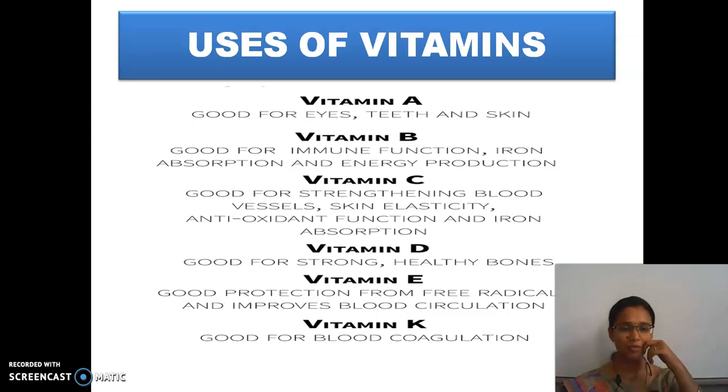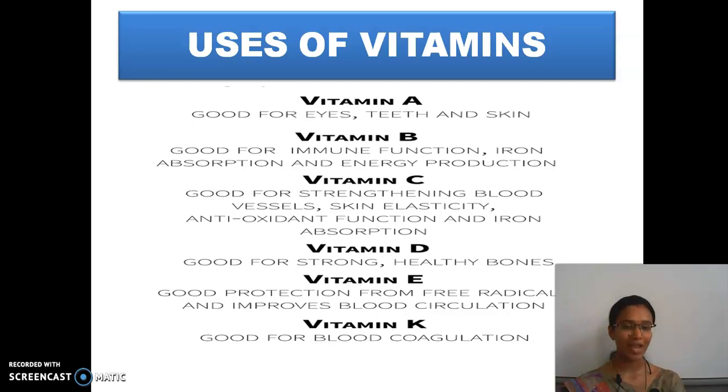So, if someone is pulling you like this, what is this? Elastic. And as I remove my hands, it again goes to its original position. So, it is good for the elasticity of the skin. And then D. It is good for strong and healthy bones. And then E. It improves blood circulation in the body. And then K, good for blood coagulation.